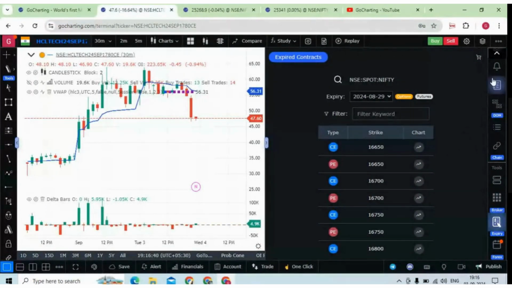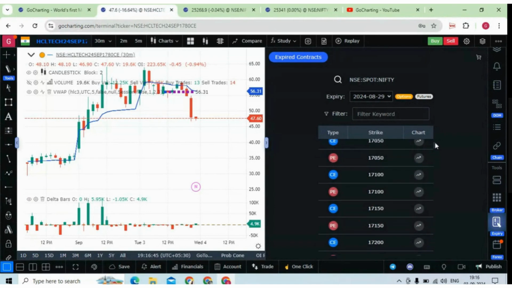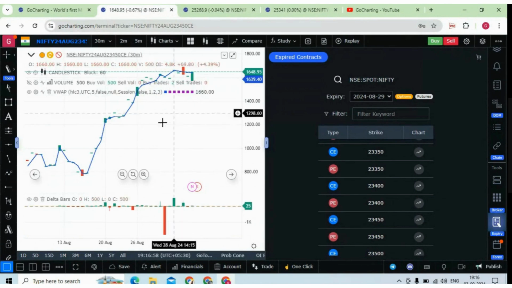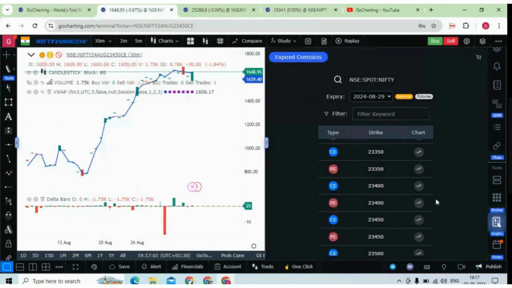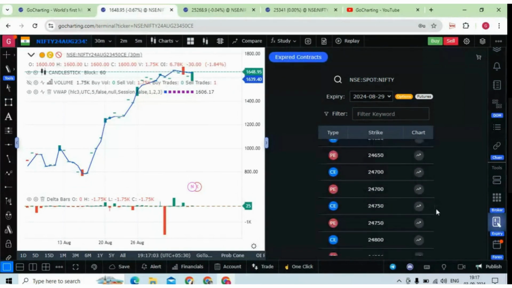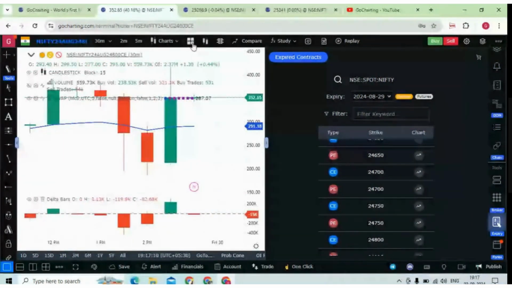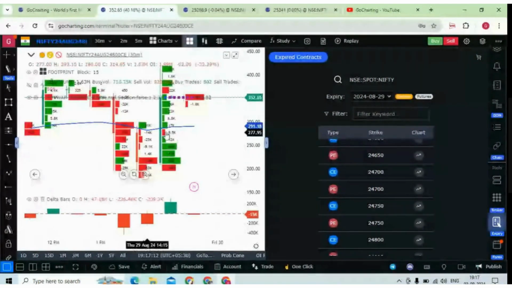Now suppose you want to see the chart for this, you can simply scroll down. Suppose I want to see the expired chart for the 24,000 or 23,000. You can simply click on this chart option, and the chart will be loaded, and this chart will be with order flow. This is not a normal candlestick chart. It will also have the order flow. If you select the footprint chart, this is the order flow chart.